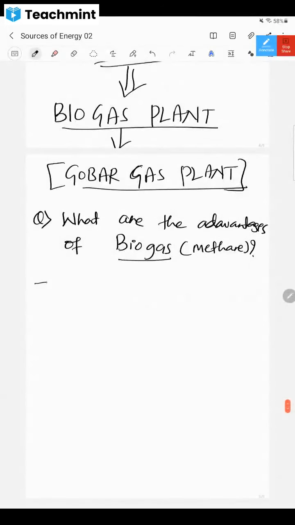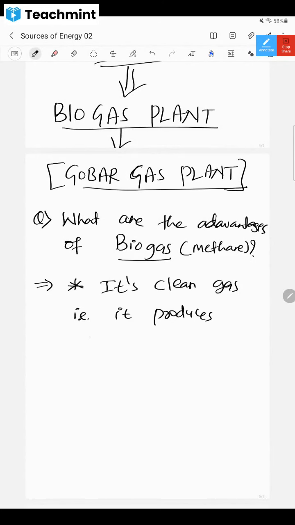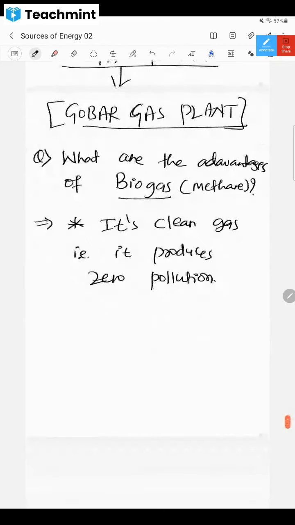Its advantages are, first, it's a clean gas, that is, it produces zero pollution. On burning it, there is no pollution. For example, we have LPG in our homes.